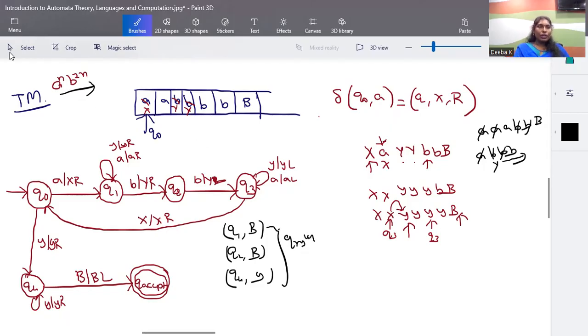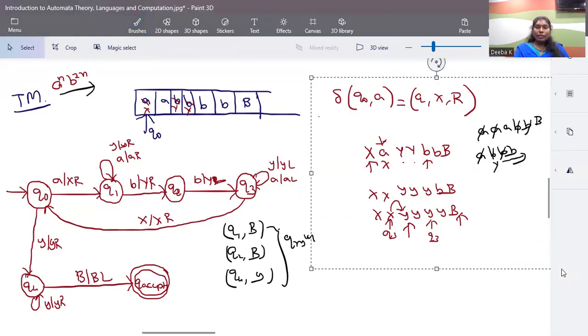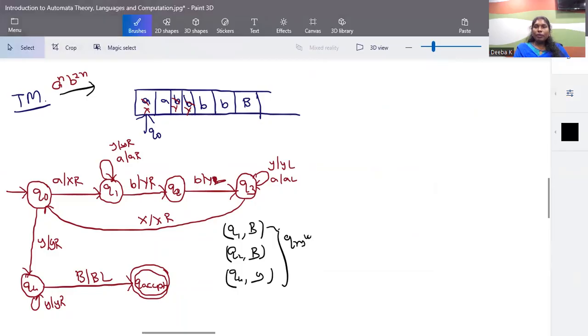Okay, so I'll show you one sample example of your acceptance and rejection category. Sometimes in your question paper, they will ask you to take one input for acceptance and one input for rejection. So I can take the same input for acceptance criteria starting from Q0 state. In Q0, when the input is A, it will be cancelled to X and we move right to Q1 state. In Q1, for any number of A's, we stay in Q1 itself.